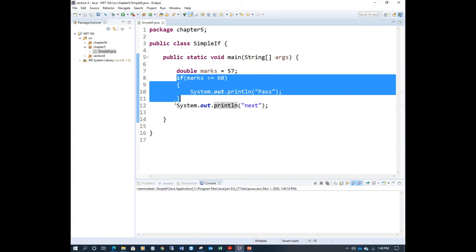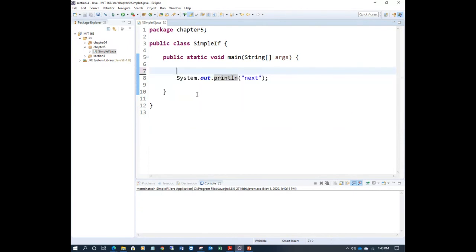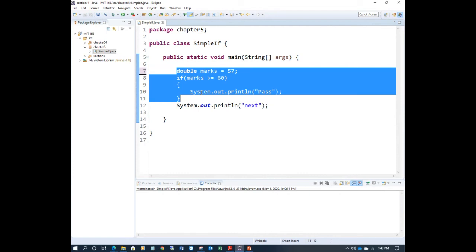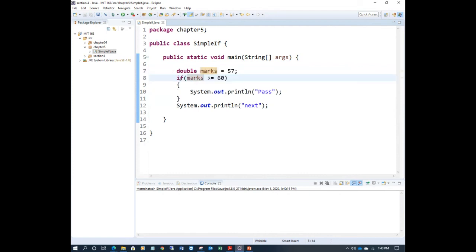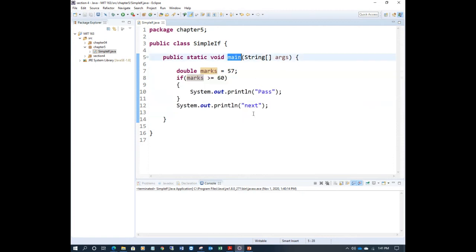This outside statement is nowhere related to the condition. It is the next statement, another statement of the main program. Now let's see this one, marks equal to 57.